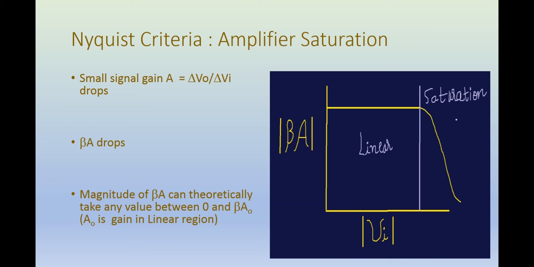So the magnitude of beta A will be equal to magnitude of beta times magnitude of A. The magnitude of beta remains constant, but magnitude of A decreases as Vi increases. So the magnitude of beta A will drop in the saturation region. So what consequence does it have for the Nyquist curve?